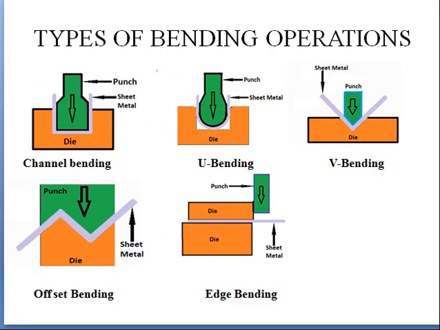We have different types of bending operation, like channel bending, U bending, V bending, offset bending, and edge bending. Here all the dies will be constant and punch will be moving. So the design of the punch and design of the die, see here it is a square shape, and here we have some triangular shape, meaning V shape. Similarly, depending upon the design which we require, we change the design of the die and the punch.